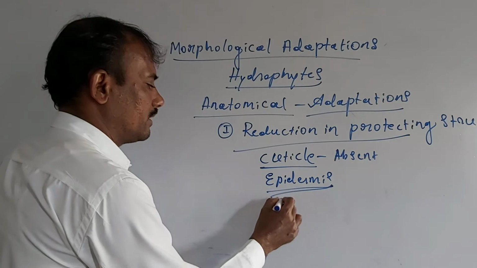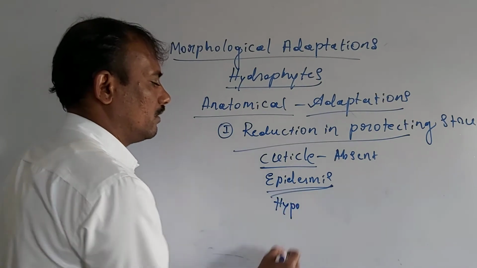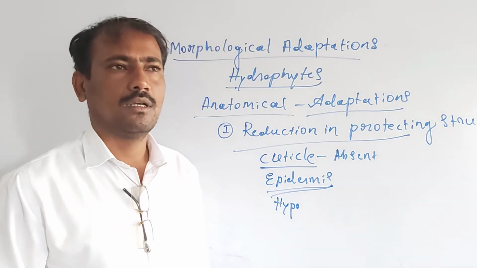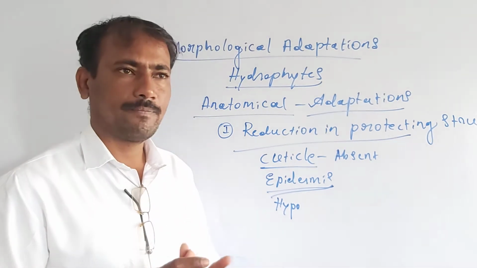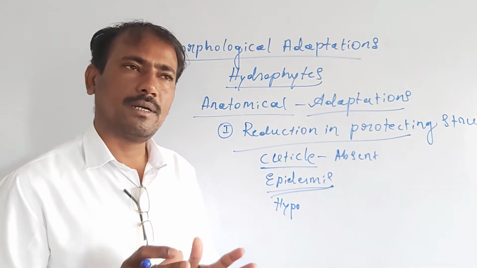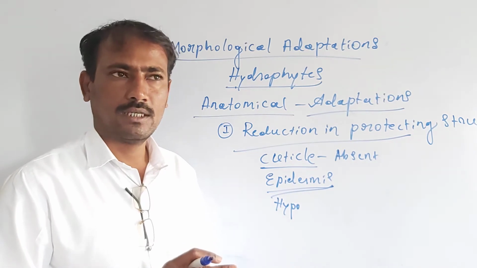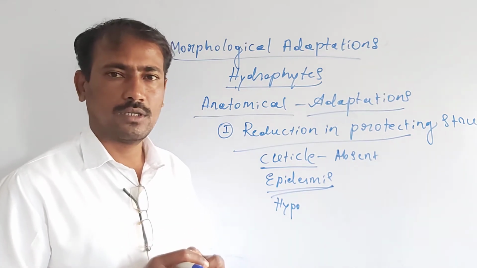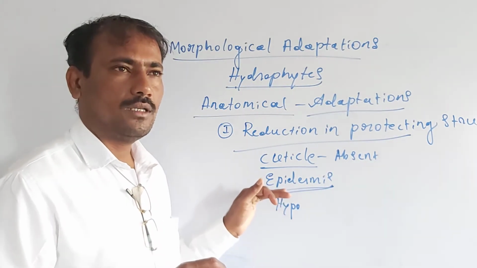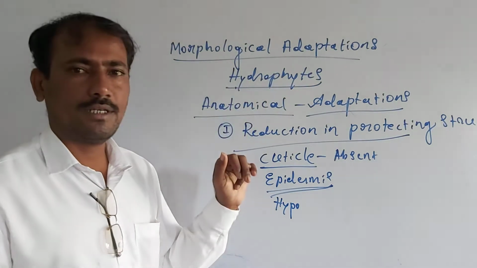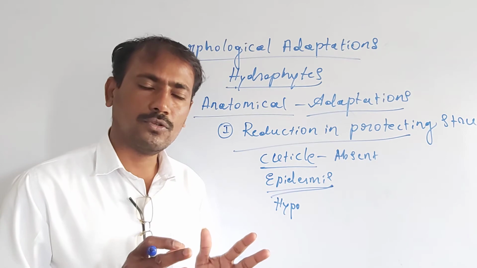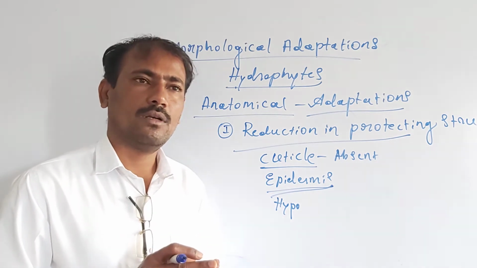Then hypodermis. No well developed hypodermis is present in this group of hydrophytes. If it is present, the hypodermis also contains chlorophyll pigments, undergoes photosynthesis, and manufactures food molecules. So the hypodermis and epidermis in hydrophytes mainly serve the photosynthetic function.